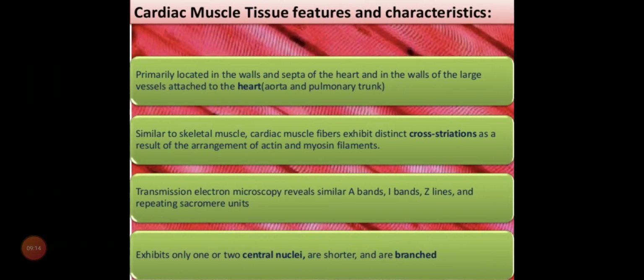They are primarily located in the wall and septa of the heart, and as the word cardiac suggests, they are linked with the heart and walls of the large vessels attached to the heart. Next, similar to skeletal muscles, they also have cross striations as we have discussed, and then transmission electron microscopy reveals A band, Z lines. This is not important from the point of view of what we are reading. Then come to the last point, that they can exhibit one or two central nuclei. They are shorter and branched.